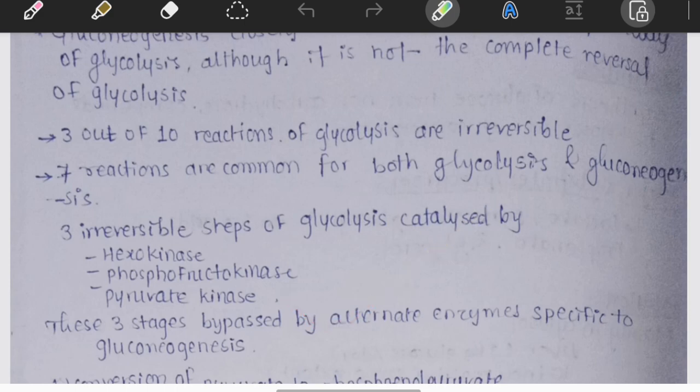Now here's the problem. Irreversible means you can't simply run them backward, because that would require an enormous amount of energy. So what does nature do? Instead of reversing those reactions, it creates an alternative pathway called bypass reactions.